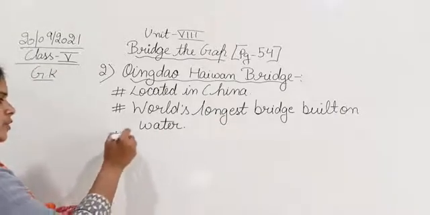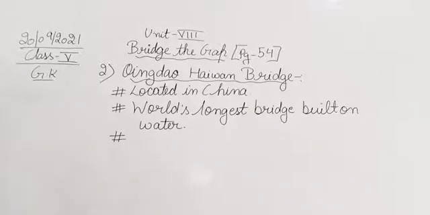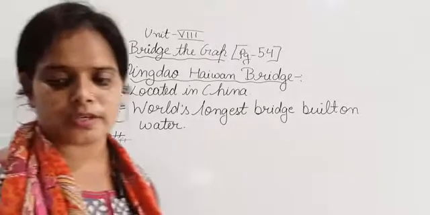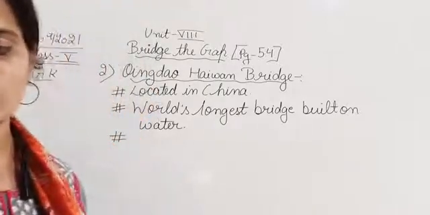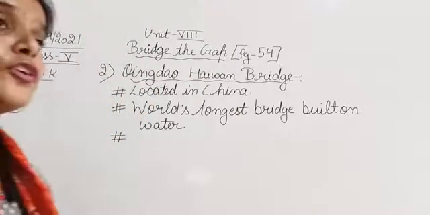Okay, so what is the length of this bridge? So this bridge is 42.4 kilometers long.